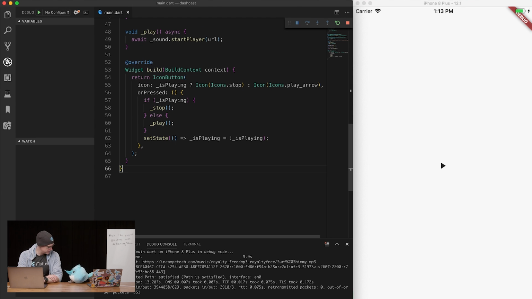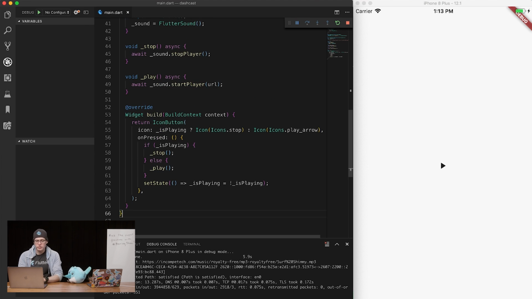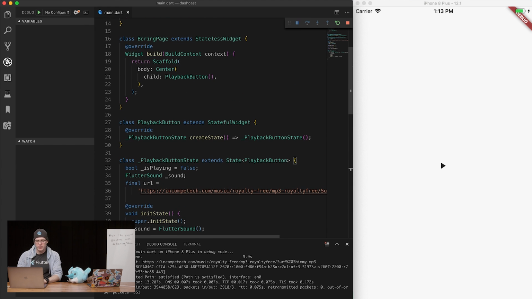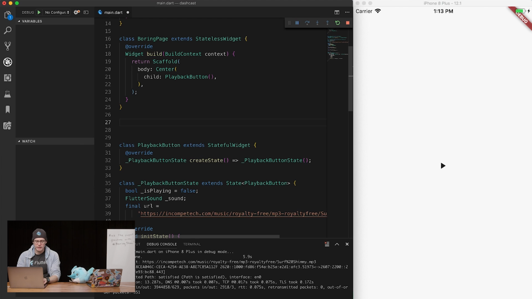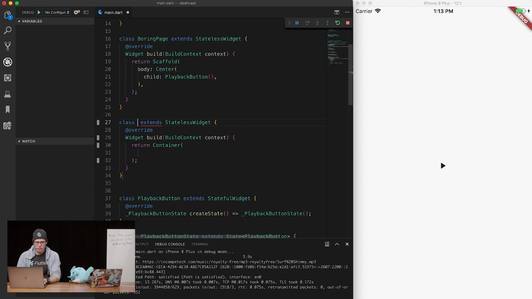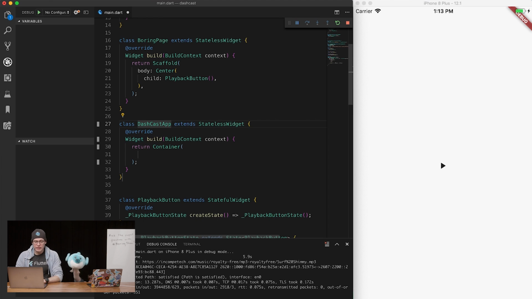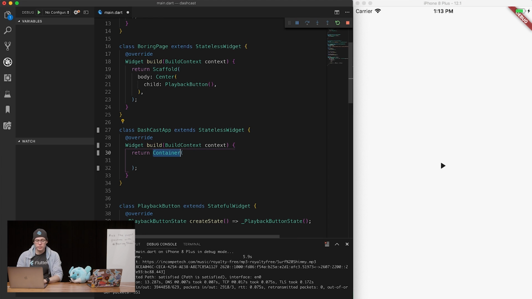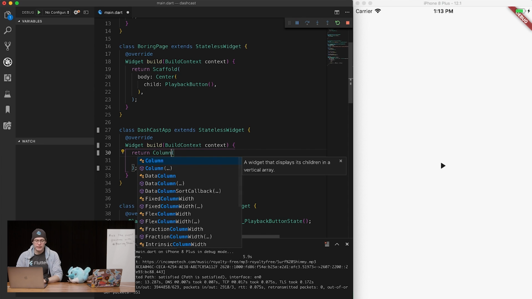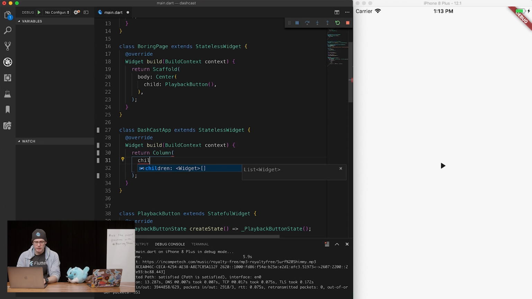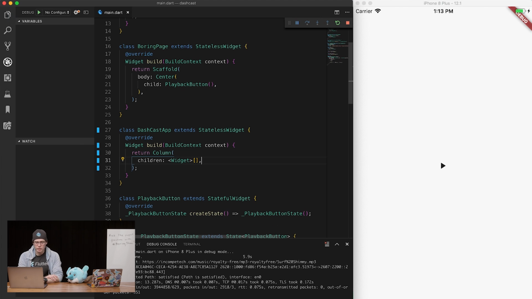This is my proper British accent. It's a column or column, depending on where you come from. So let's leave this widget, that's fine. We've got this playback button. We can leave that as is for the moment. And let's create a stateless widget, and let's call this DashCast app. There we go. It's wrapped in a scaffold. All nice. And we're going to have a column, and a column takes children, which is going to be a list of widgets. Okay, there we go. So there's our basic layout.